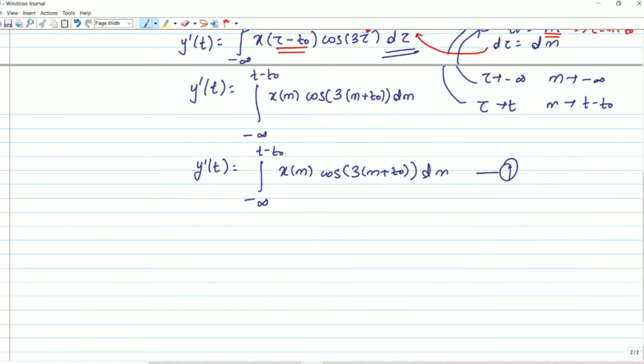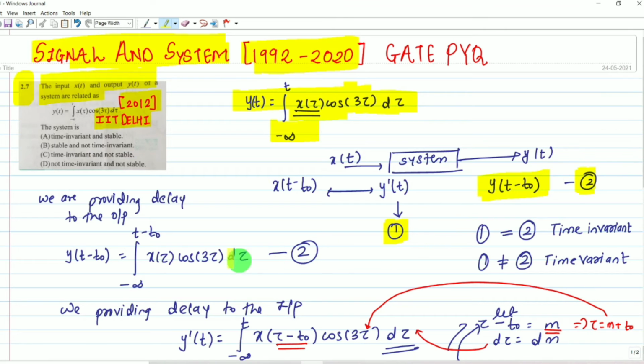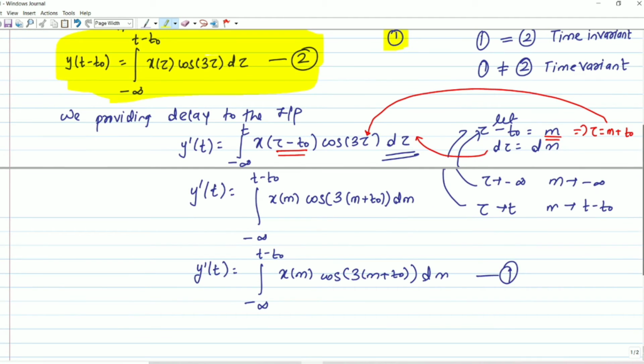What is equation number 2? Let me highlight. Our equation number 2 is this. Understood? We have to compare it with equation number 1. Let me write equation number 2. What do we get? Equation number 2: y of t minus t naught equals the integral with lower limit minus infinity and upper limit t minus t naught of x of tau cos of 3 tau d tau. This is our equation number 2.